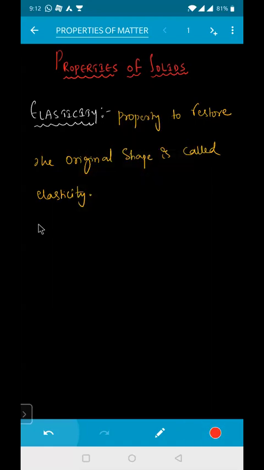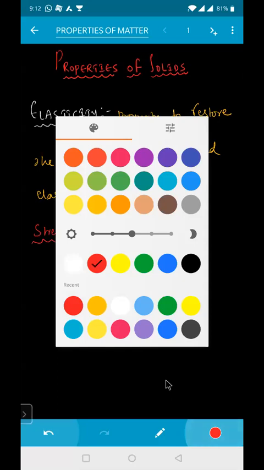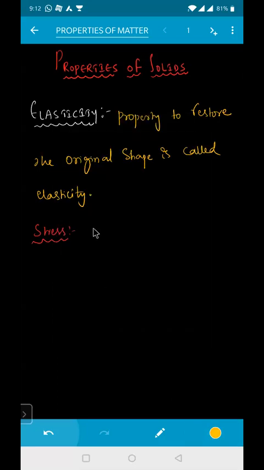The next term you need to remember is stress. Stress is nothing but force by area. How do you define stress? Stress is equal to the force acting per unit area, F by A.